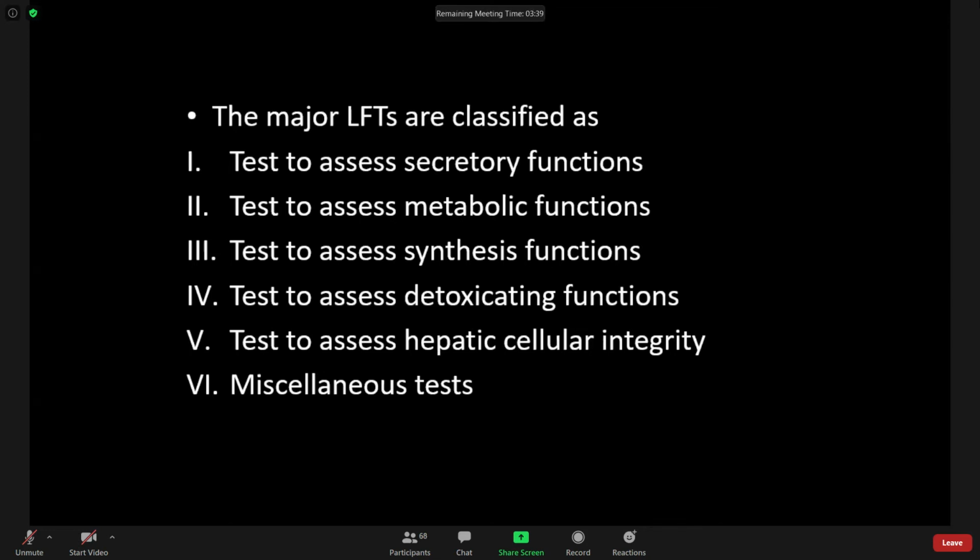In metabolic function, we have said that the liver has metabolic functions in carbohydrate, protein, and fat. Third, tests for synthesis function. What are the things synthesized by the liver? The liver can synthesize albumin, cholesterol, lipids, and phospholipids. These things we have to test. We will study it in detail, this is just summarizing. Then tests to assess detoxifying function: the liver can detoxify drugs and colored substances, that is dyes. And tests to assess hepatic cellular integrity.